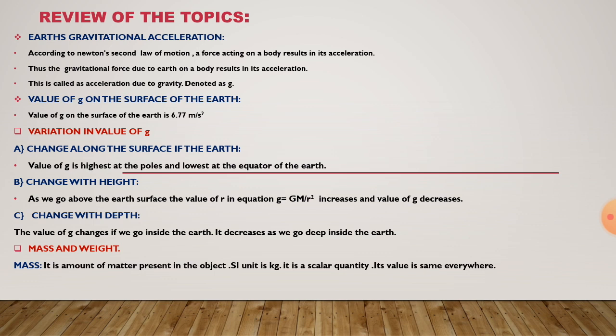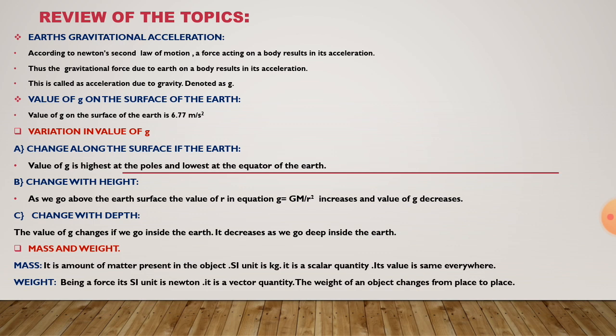What do you mean by scalar quantity? That means it has only magnitude and its value is the same everywhere. What about weight? The SI unit of weight is Newton. It is a vector quantity, that means it has both magnitude as well as direction, and the weight of an object changes from place to place.